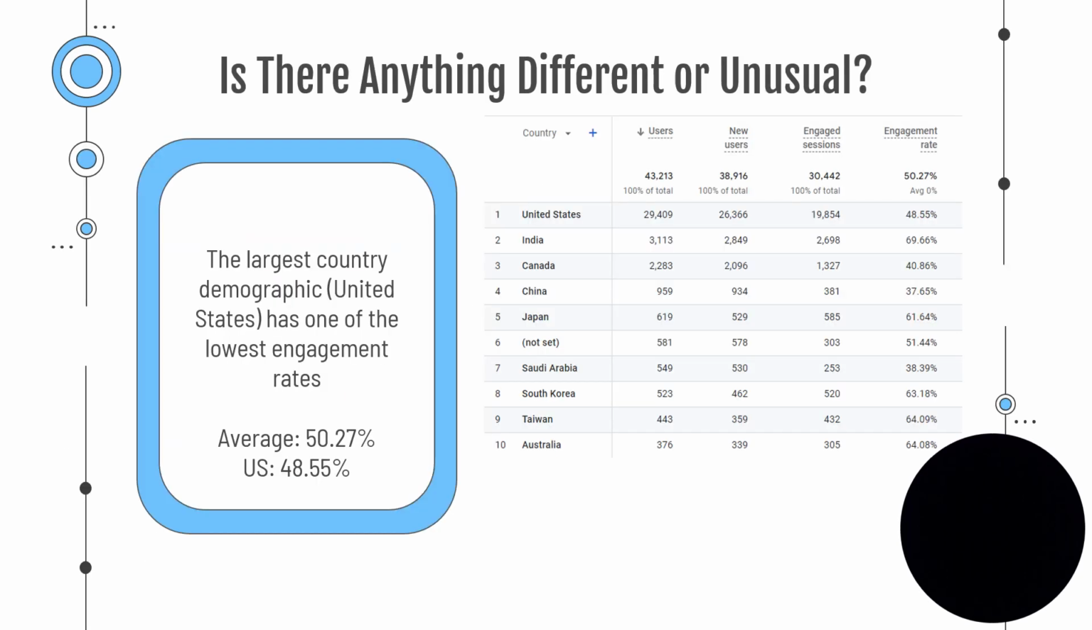Now, after looking at all the user demographics, is there anything different or unusual that I saw? Well, there was in the form of the engagement rates. The largest country demographic, United States, has one of the lowest engagement rates. As you can see on the top far right in that chart, the average engagement rate is 50.27%. The US is sitting at 48.55%, which is below the average. Not only are they below the average, but they have the fourth lowest engagement rate, which I found strange for the fact that they have so many users.